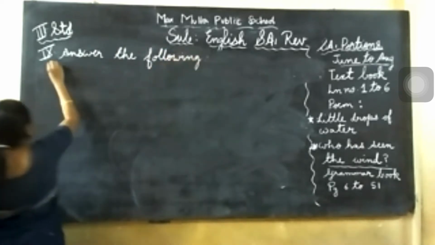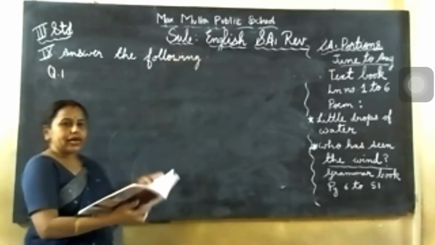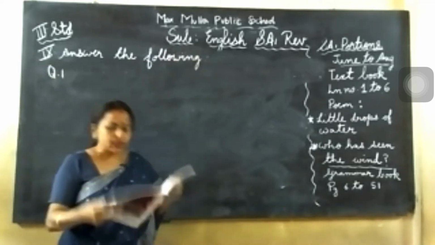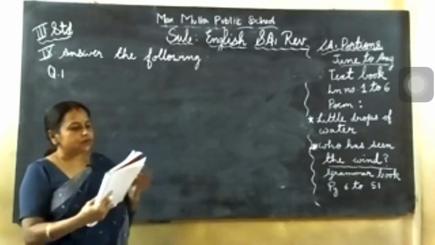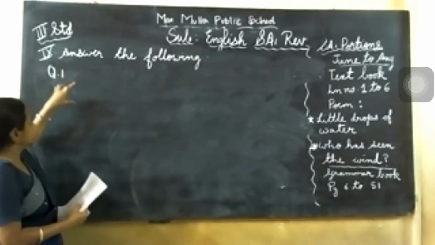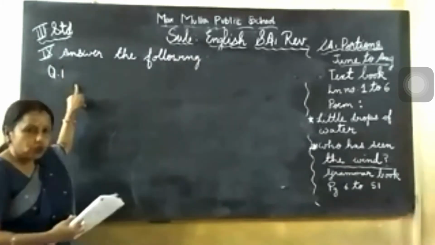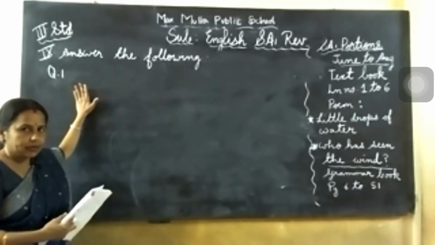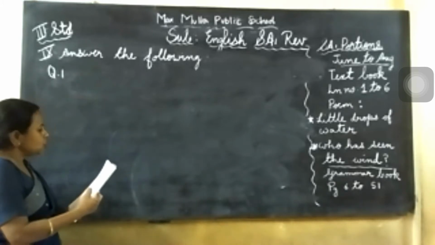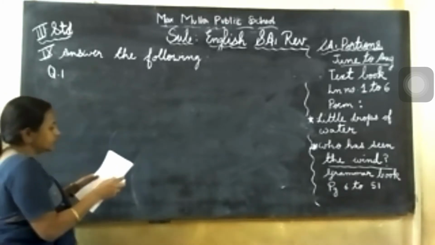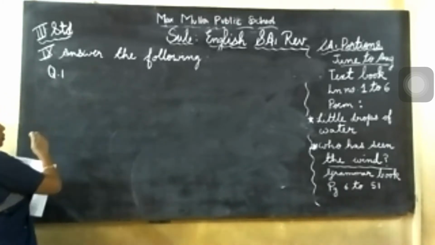Question number 1. Now see, you have completed your classwork. All the answer you will get from there. Only question I will mention. Okay. So you have to find out the answer. So for that, what you do? After writing question, now you leave 2 lines or 3 lines to write the answer. So find the answer along with question answer. You can learn. So it will be easy for you. So question I am giving. You have to find out the answer. Before that, you should complete the classwork.